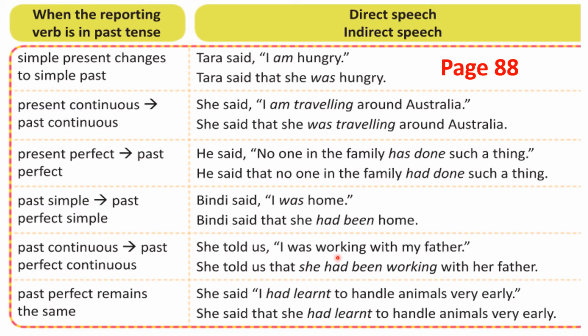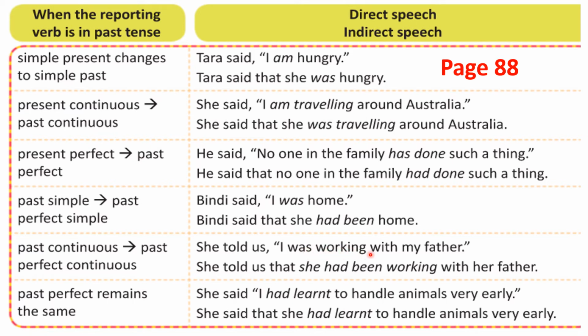Working is continuous, ing word. So this is past continuous. Can you see here? I told you in point number 2, this is present continuous. Am is present tense. Ing verb is added along with this. So this is present continuous. And here was is past tense. Ing verb is added with this. So this is past continuous.